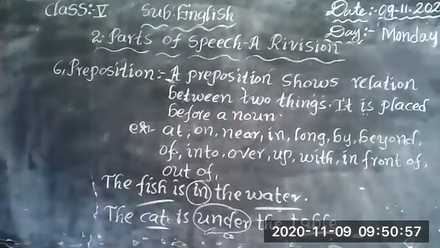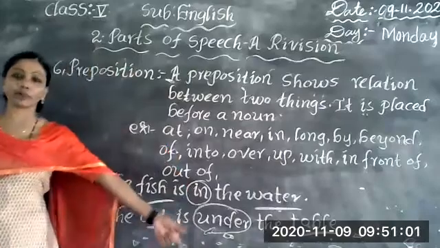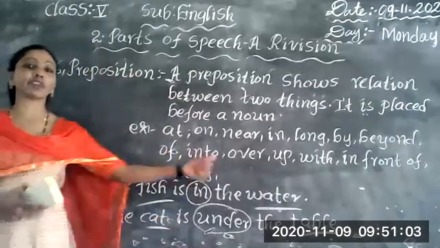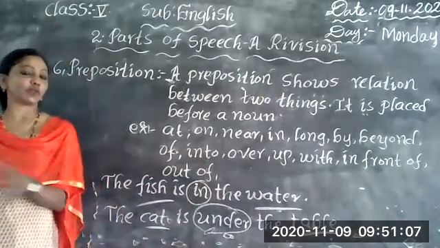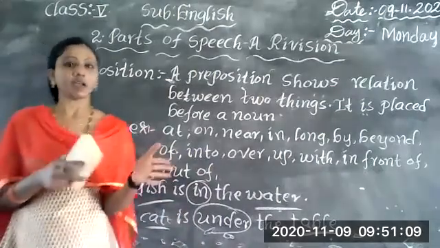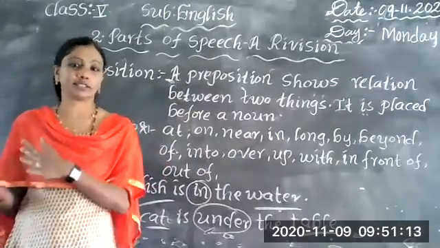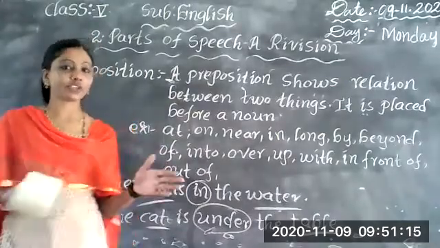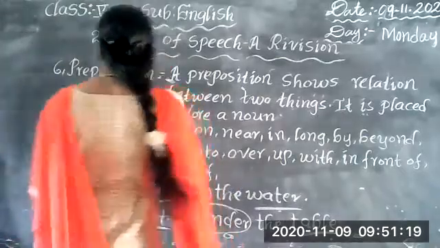The boy is standing in front of the door. So what is the relation between the door and the boy? The boy is standing in front of the door. The students are sitting in the classroom. What is the relation between classroom and students? The students are sitting in the class. So a preposition shows relation between two things. Is it clear, students?